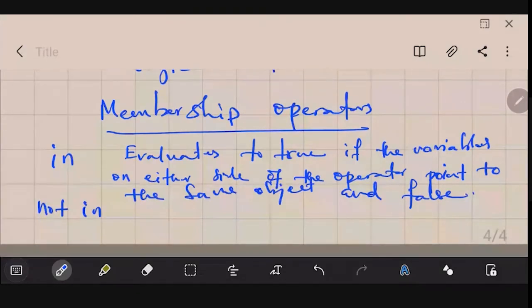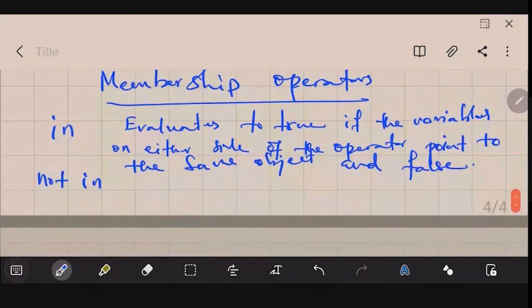Similarly, there is not in, as we normally use in the English language, in and not in. You will find that we will be using these when we discuss the conditional statements, and that would be a good way to clearly understand their operation.